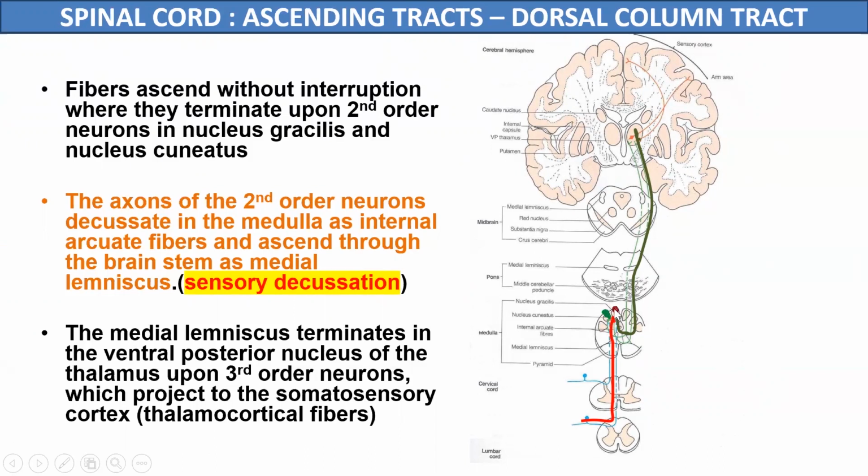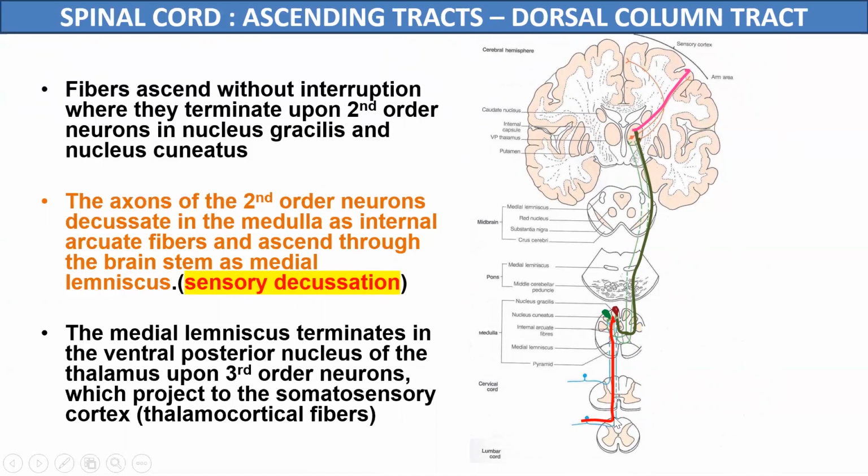Now second order neuron fibers from both the nuclei will cross over to the opposite side and they will ascend up to the thalamus, where they will relay. And now the third order neurons, which are located in the thalamus, will carry this information to the sensory areas of the cerebral cortex.